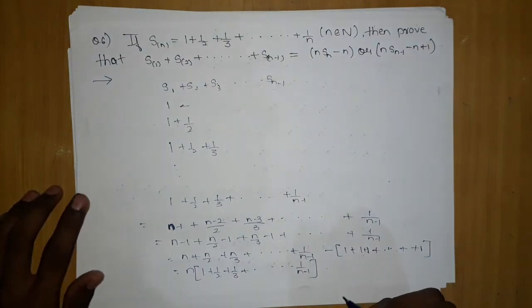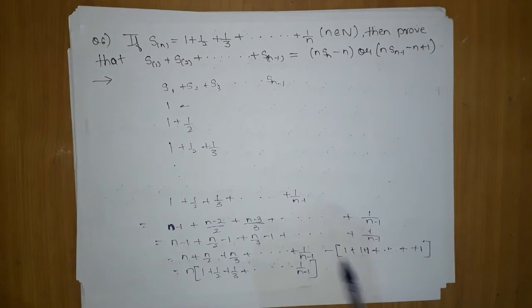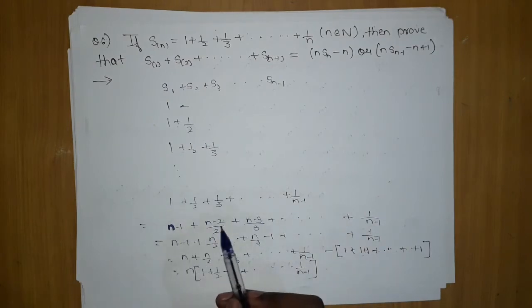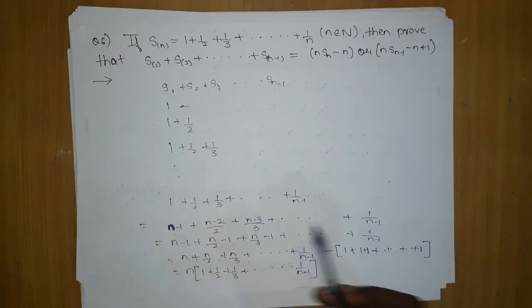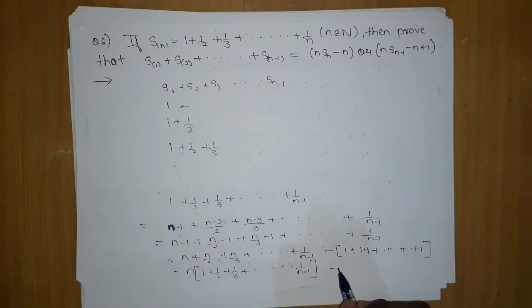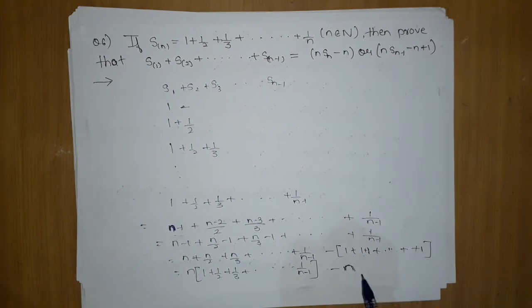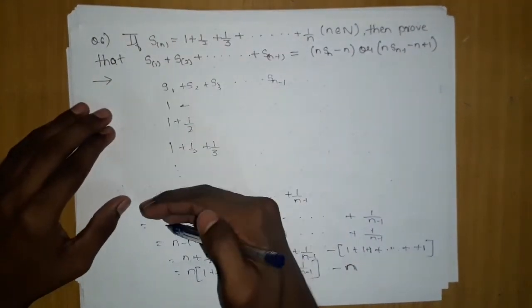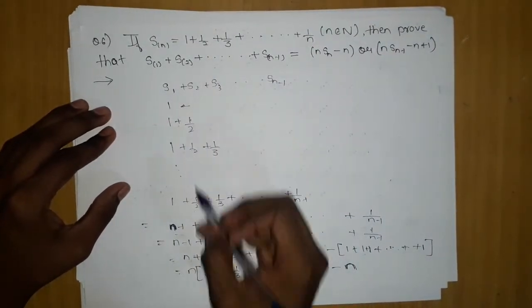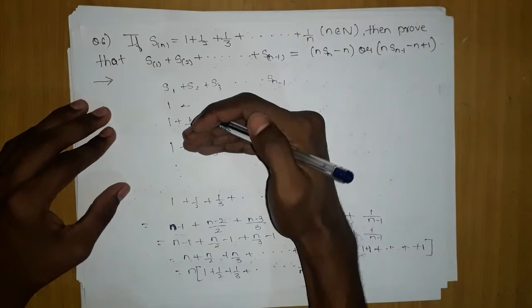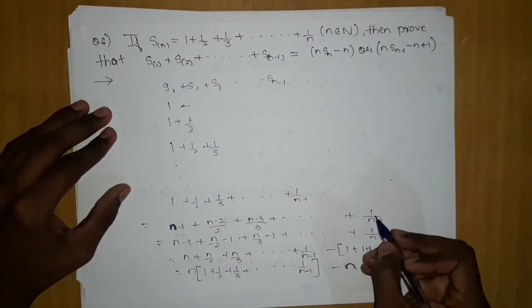Now just think how many terms will be here. From n we got one term. It is starting from n and ending at 1. So how many 1s will be there? It will be n. Okay, that is the trick part. Listen, these are n minus 1. From here we came to know that it is n minus 1. This will be n minus 2 because it is starting from 2, and so on. It will decrease and go on to 1.